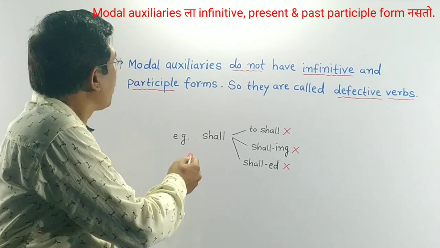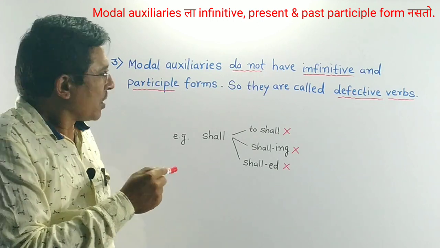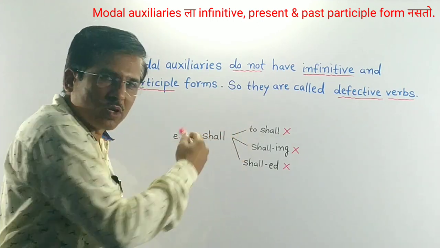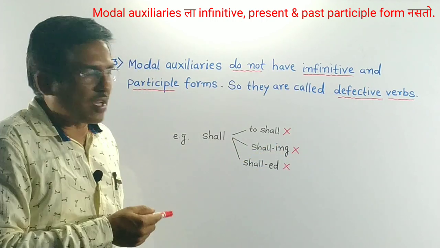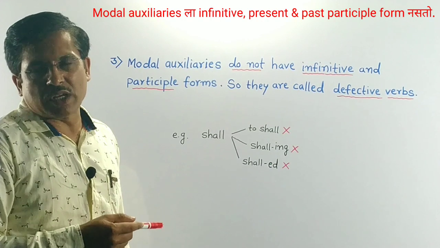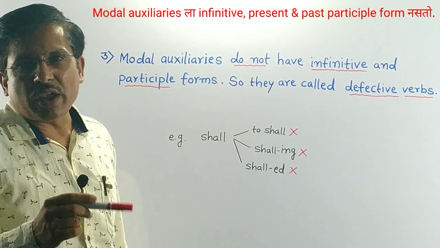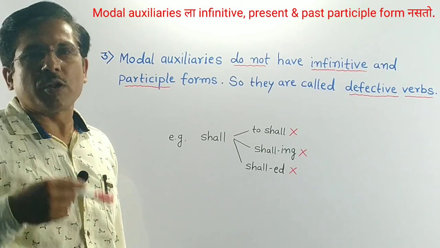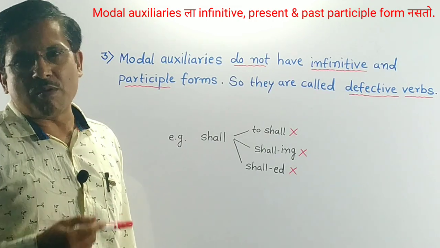For example, you know, shall is a modal auxiliary. You can't write to before shall, or we can't add ing suffix to shall, or we can't add ed suffix to shall. So in this way, modal auxiliaries do not have infinitive form or present participle form or past participle form.